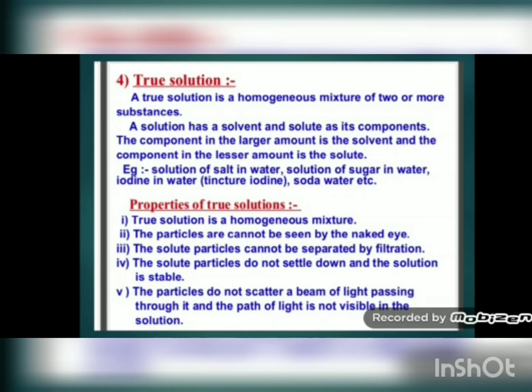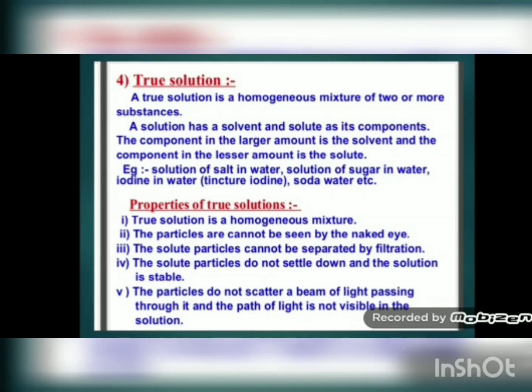Examples of true solution are solution of salt in water, solution of sugar in water, then iodine in water, that is tincture iodine, and soda water. Now iodine in water has a purple type of color, but when you mix iodine in water you will find a homogeneous mixture. You cannot separately find floating particles of iodine in water.